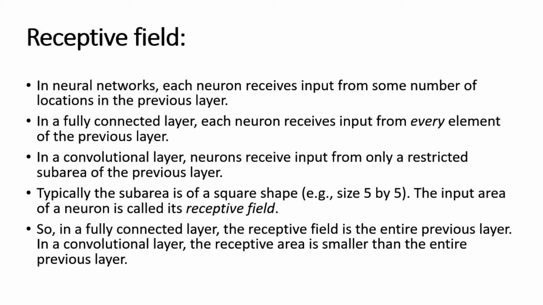Next to that, typically the same area of a square shape, 5 by 5, is considered. So the input area of a neuron is called the receptive field. So receptive field is an important aspect in a fully connected layer, which depends totally on the previous layer while introducing a particular architecture. So this is the difference between a convolutional neural network and a fully connected network. If the network is fully connected, there is no loss in terms of elements. But in the case of a convolutional neural network, there is a reduction in the size of data.